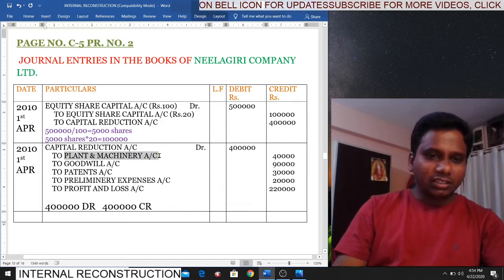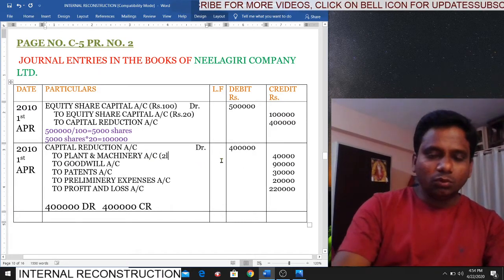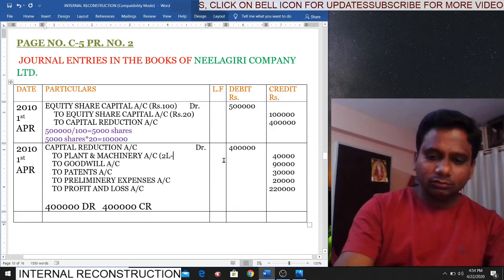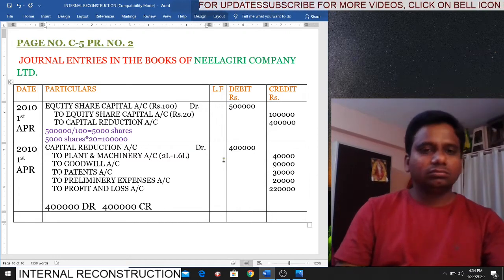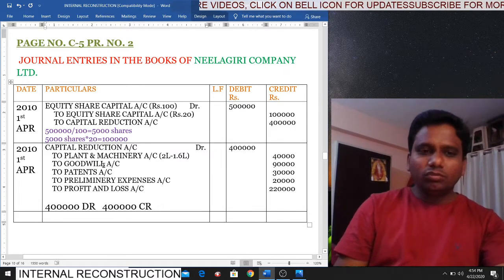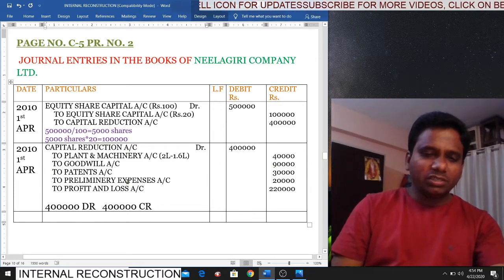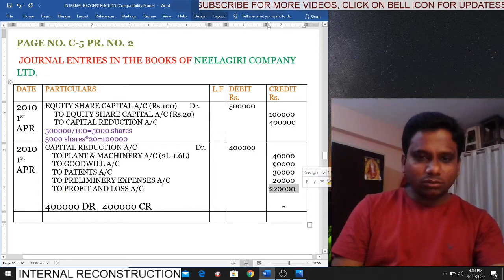First, plant and machinery. How much? 40,000. How did we get this 40,000? 2 lakhs is the original amount minus 1.6 lakhs, the new value of the asset. The difference amount is 40,000. Next, goodwill, we have 90,000. Patents, we have 30,000, so write off. Preliminary expenses, we have 20,000. Profit and loss account, we have 2,20,000.